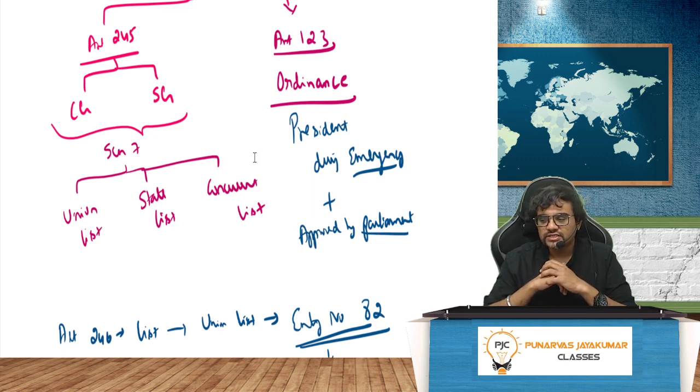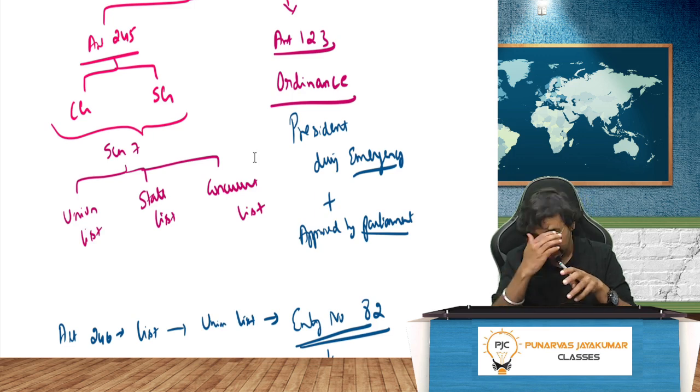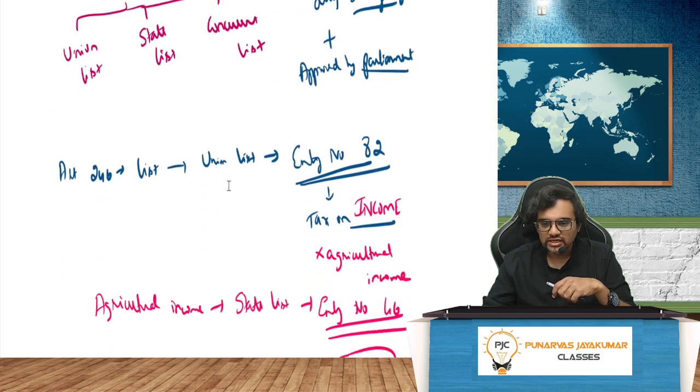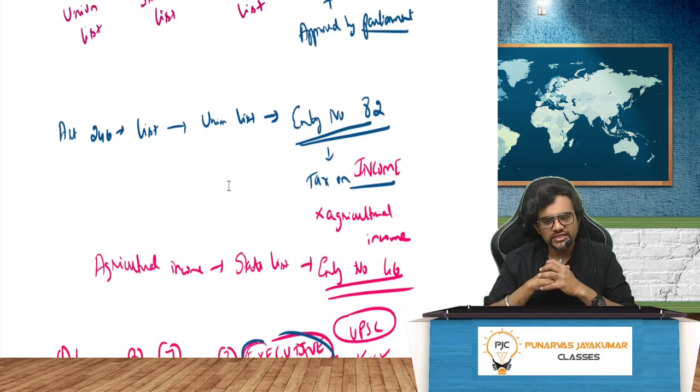And concurrent list is where both of them pass legislation after discussion with each other. Now, our income tax is clearly in Article 246, Union List. It is there in entry number 82: tax on income, but not on agricultural income. So, where is income tax? Entry number 82.